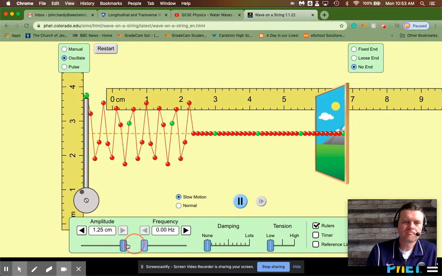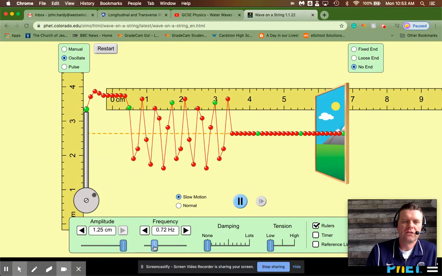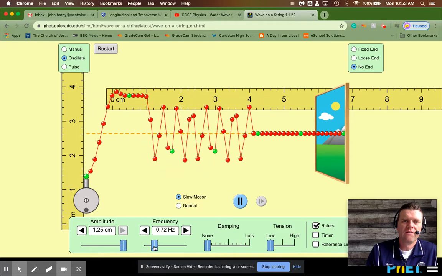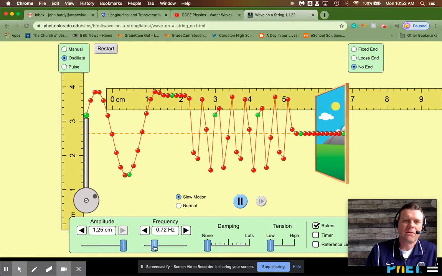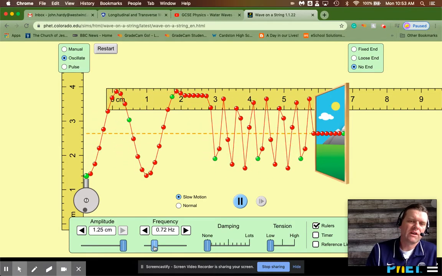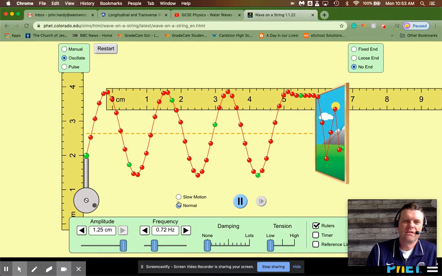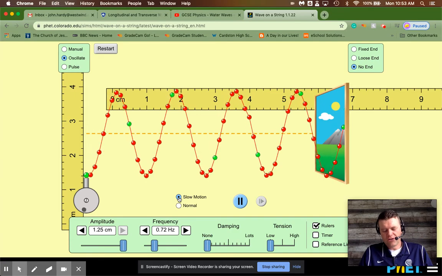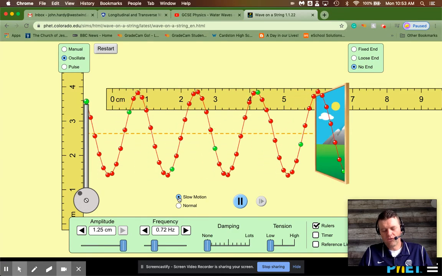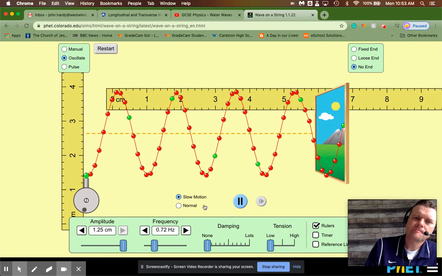And then if I have a really low frequency, okay, now look what I've done to my wavelength. Actually, that one looks a lot better. Obviously I've slowed it right down. If we go to normal speed and just clean things out, you can kind of see it. So if I change the frequency, I'm going to change the wavelength, and vice versa.